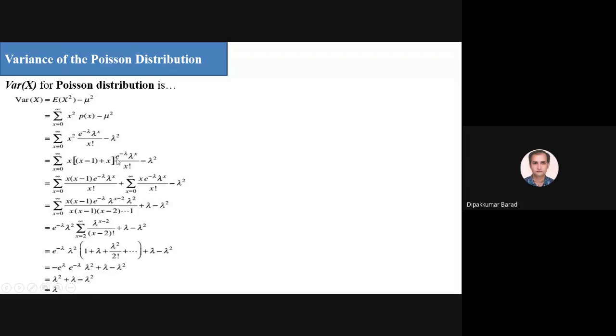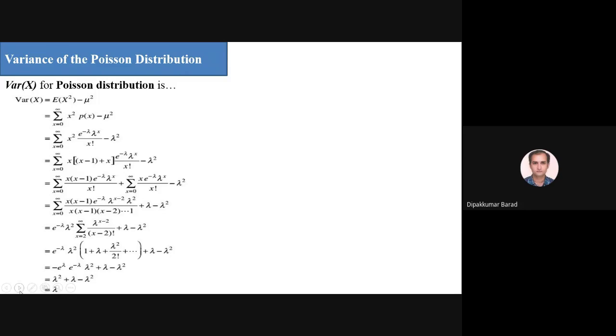As we know, x into x minus 1 means x square minus x, and then plus x, x square minus x plus x means again x square. So x square can be represented as x into x minus 1 plus x, and this term is as it is.